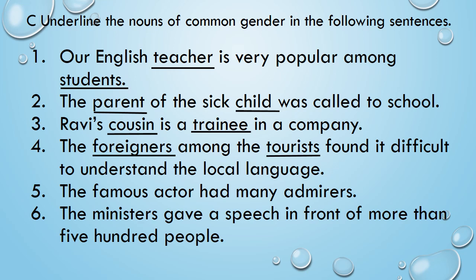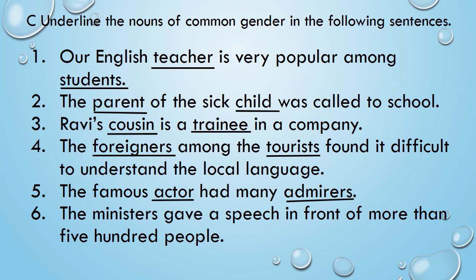Next sentence, number 5. The famous actor had many admirers. Now, actor can be a male actor or a female actor, isn't it? So, underline actor. And admirers. Who are admirers? Admirers are people who like you, who appreciate you, or have some good regards for you. So, admirers can be both male or female.